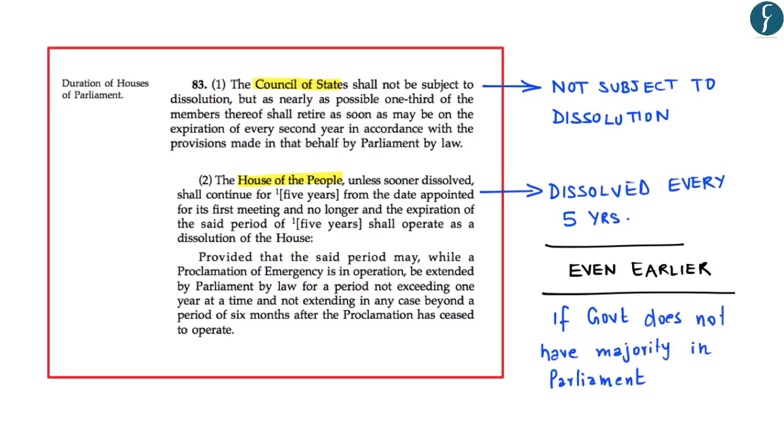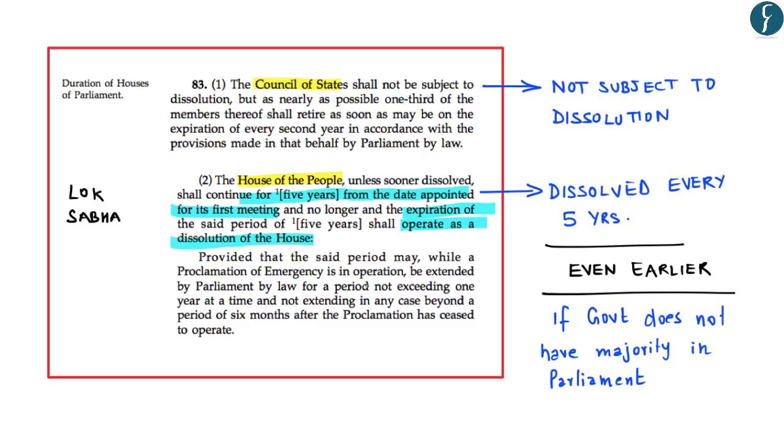Now, Article 83 Clause 2 says that the House of the People, that is Lok Sabha, unless sooner dissolved, shall continue for a period of 5 years from the date appointed for its first meeting, and no longer. And the expiration of the said period of 5 years shall operate as a dissolution of the House. This again becomes important for you to know with respect to the tenure of the House of the People. However, the article also provides for certain extension of this period of 5 years.